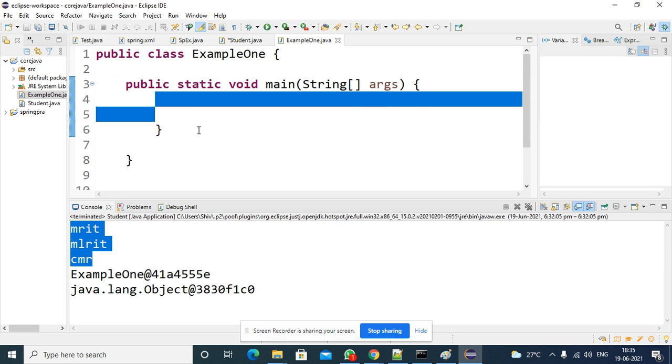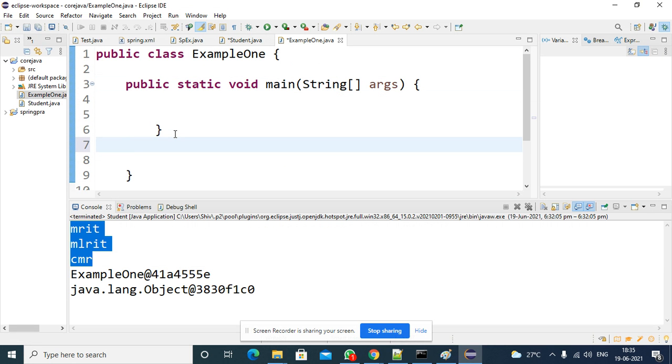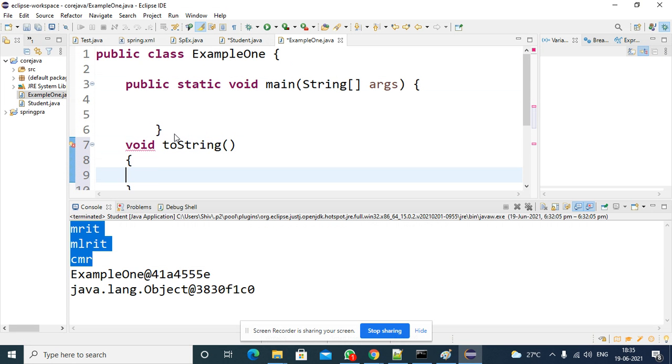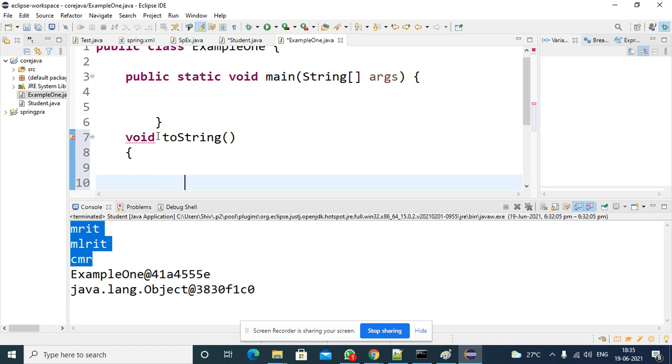So if you take your class, in your class you don't have a toString method. Suppose you write a toString method here. The return type should be String, not void.